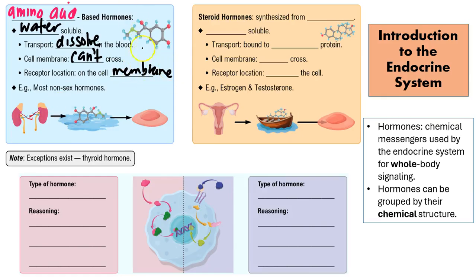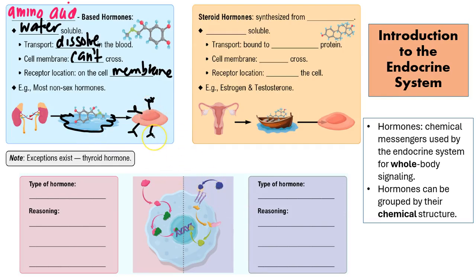So here's an example. We do have epinephrine or adrenaline up here as an example. And as you can see, adrenaline, or epinephrine, is coming from the adrenal glands that sit atop the kidneys. And as you can see, we see epinephrine just moving within water. And we know that blood is mainly made of water, so that's the reason why they just have a pool of water here. Amino acid-based hormones can't just go directly in the cell and send their message. They have to make sure their receptors are on the outside of the cell, or again, some of these receptors can be embedded within the cell membrane.